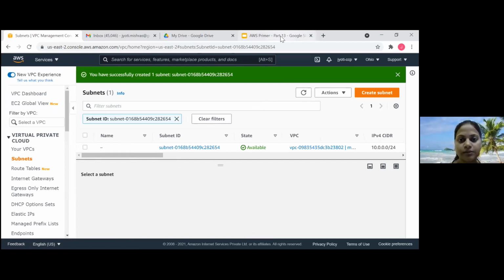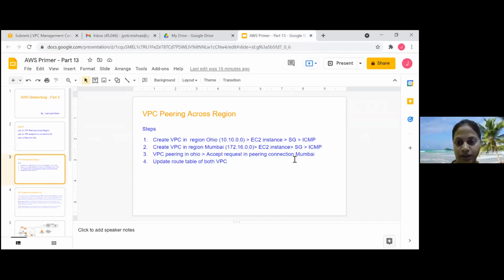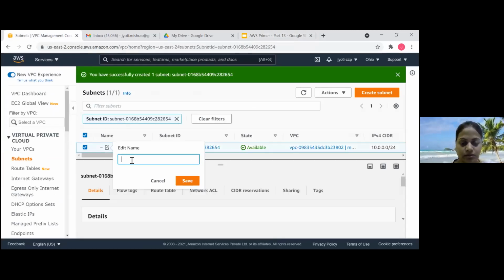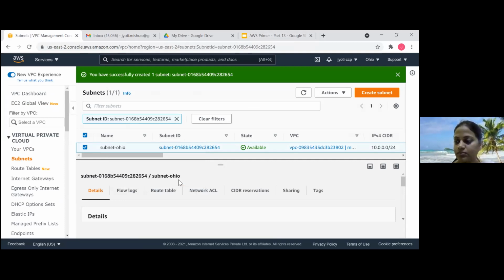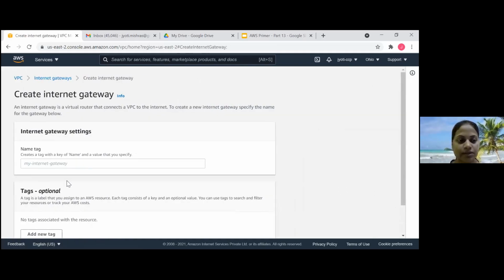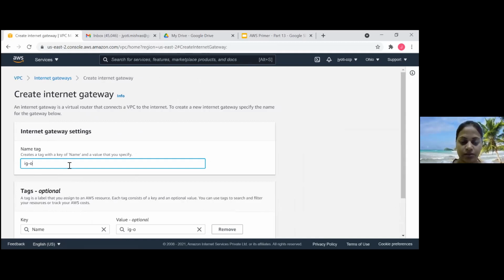Let me just recheck. Are we planning to create 2 instances? No, we are planning to create just one subnet. Let's name this subnet Ohio. Then third is the internet gateway. We'll go ahead and create. This is the default internet gateway. We'll create our IG in Ohio.